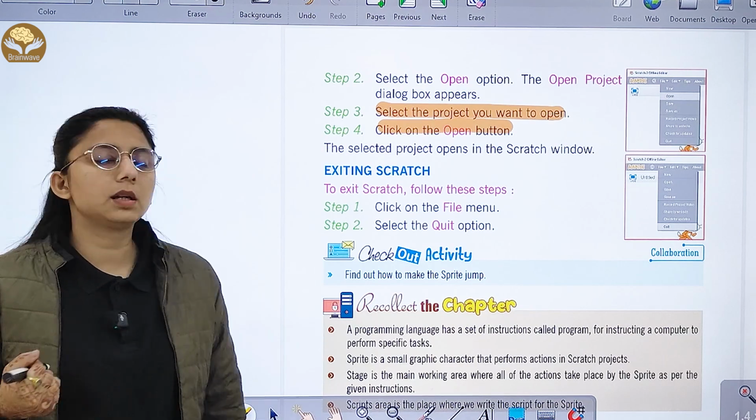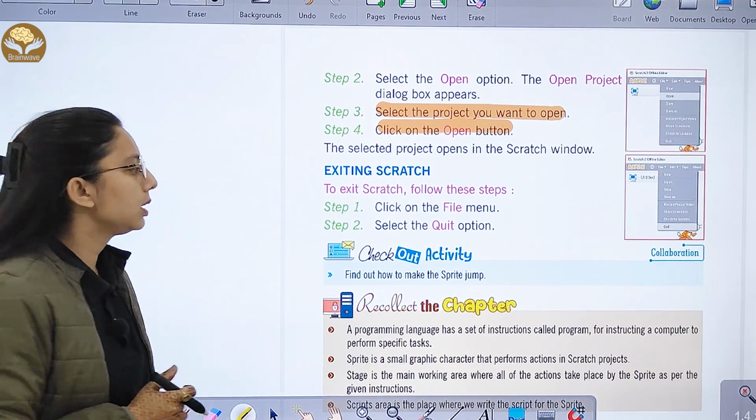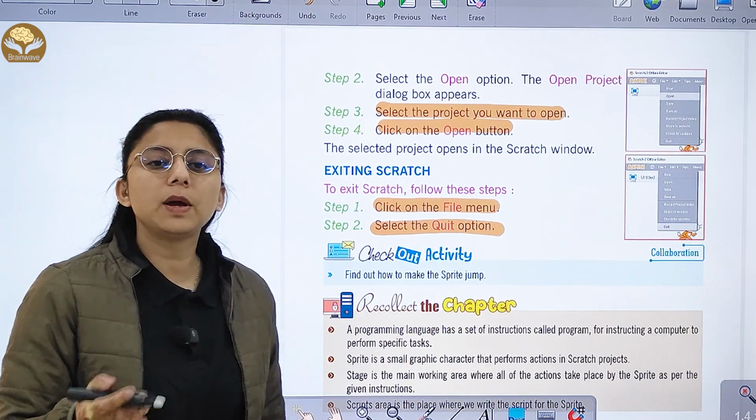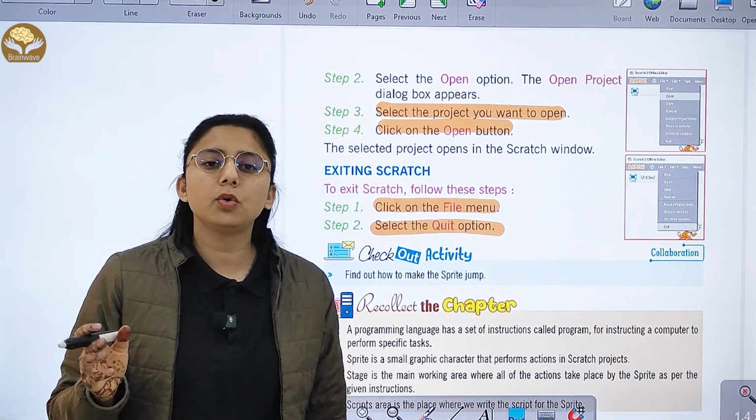Now, exiting Scratch. If you want to close it, click on the File menu, select the Quit option, and your Scratch will quit now. Right? Hope you understood.